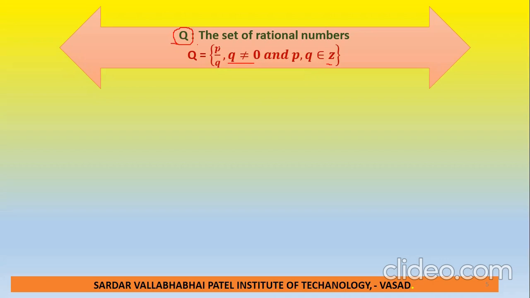So a set defined as p by q, where q is not equal to 0 and both values belong to Z. That means, suppose we write 1 by 2, a rational number, 3 by 4, a rational number. p can be -1, -2, and q can be 3, 4 and so on. Okay, so all are rational numbers.